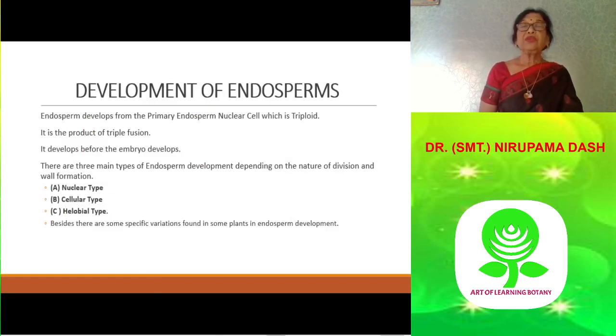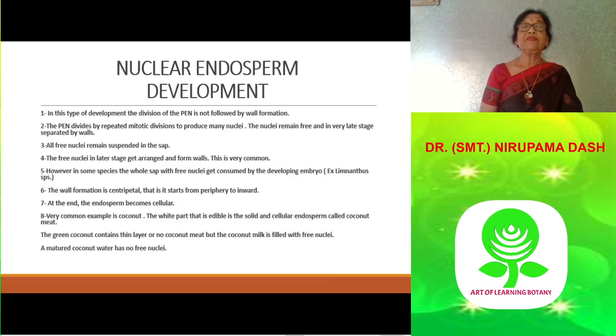Coming to the development of endosperm, depending on the division and redivision of the primary endosperm nucleus, there are three different types: nuclear, cellular, and helobial. The nuclear type is a very common type of endosperm formation.